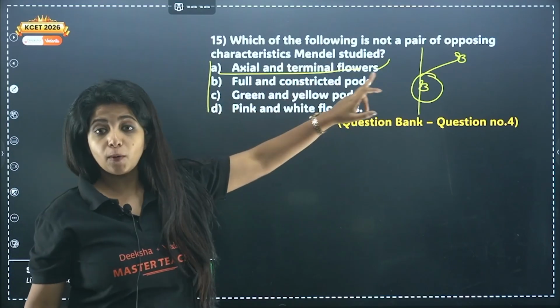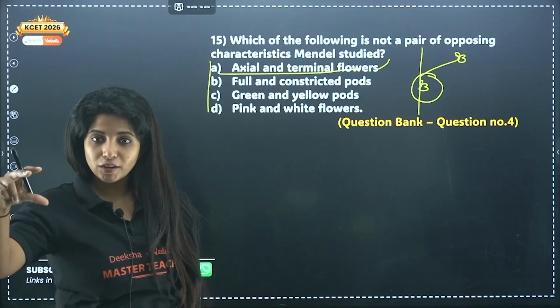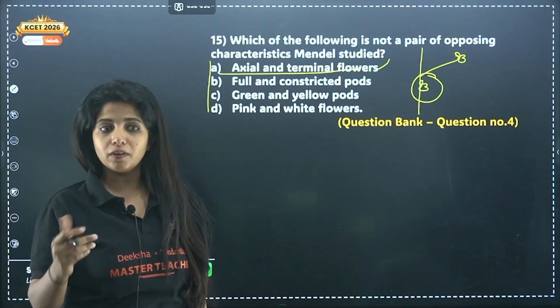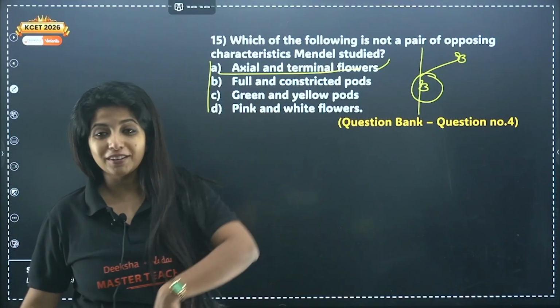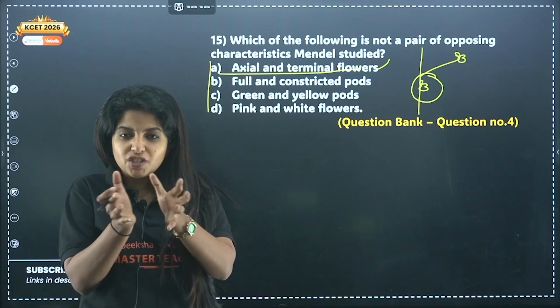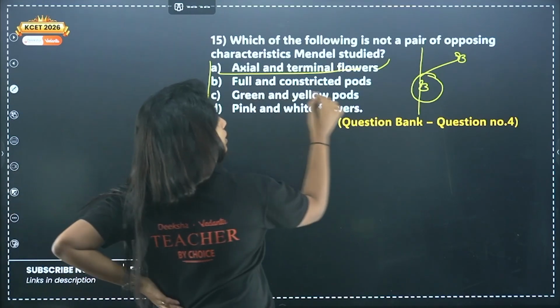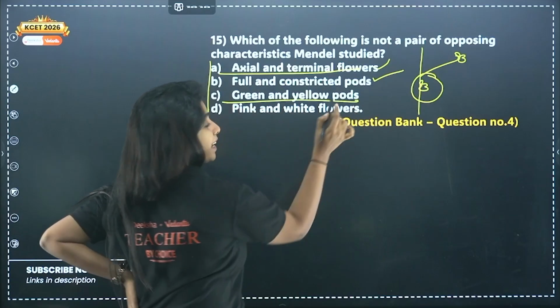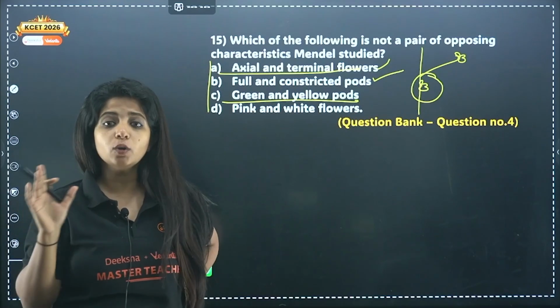Full and constricted pods. You might have seen green pea comes in pods. We see green pods, yellow pods, right? So which is dominant? The green one. We pick up the green one, right? So green is dominant. Oh, sorry, we'll come to color. Basically, full is dominant and constricted is recessive. Constricted means it's dry. Full means it's full flattened up. We think that it's nice pea, right? So full and constricted, this is there. Green and yellow pods. Yes, green color is dominant in pods, and yellow will be recessive.